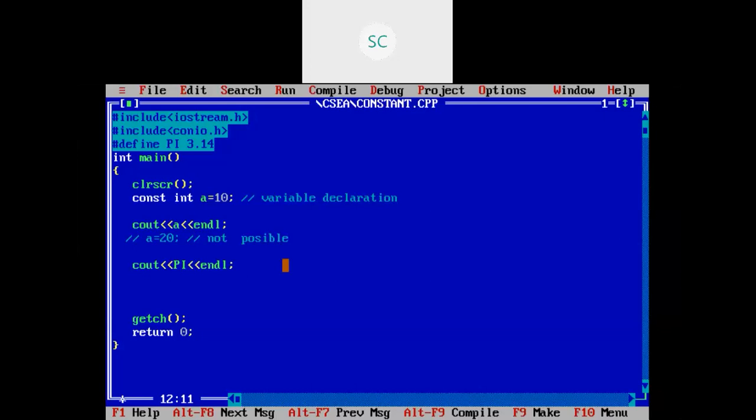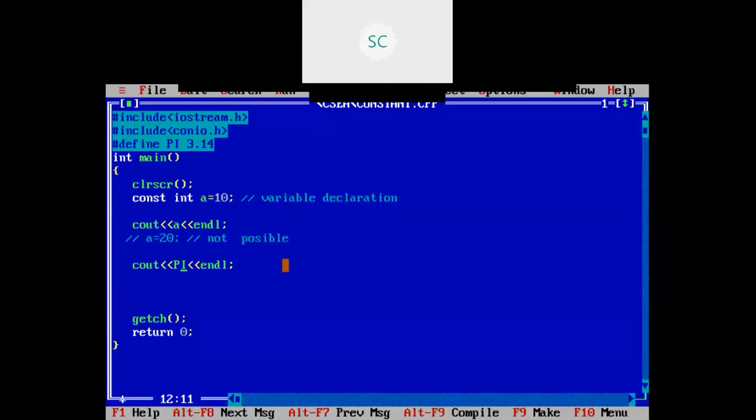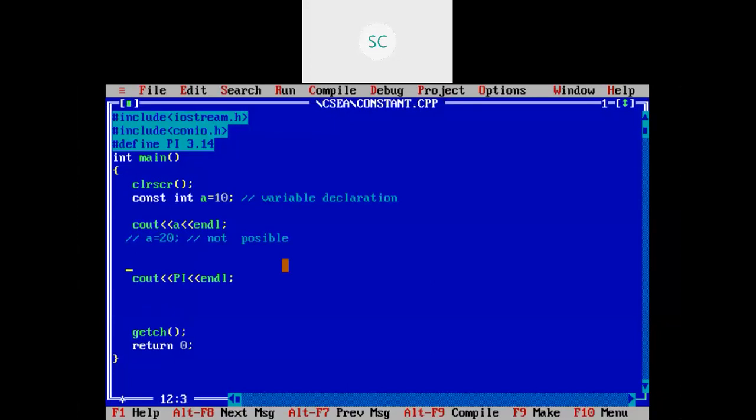Control F9. Okay, now you are able to see first a value is 10 and pi value is 3.1. Okay, see, it is printed in the output. Suppose that before this statement, I am trying to assign some other value to this pi. Okay, 14.5 I assigned.